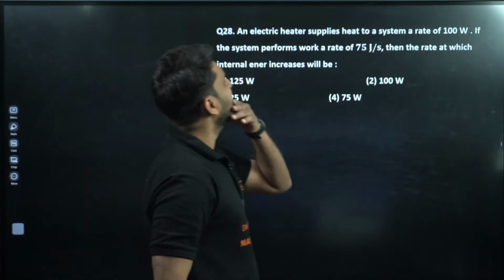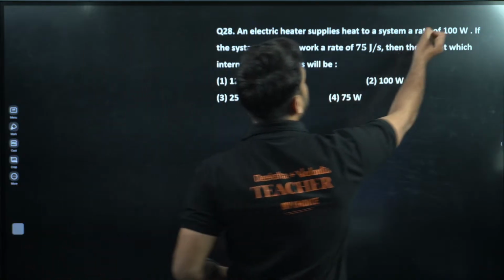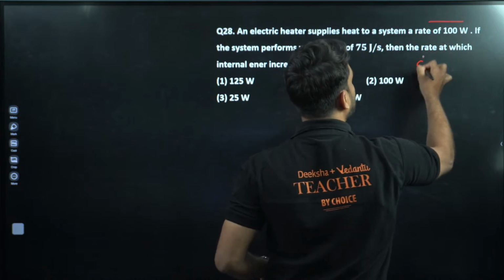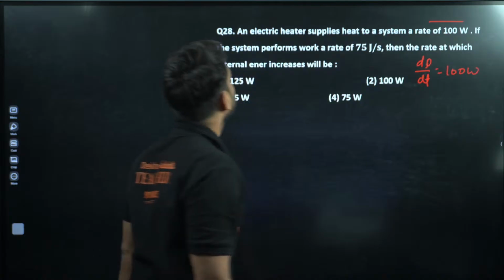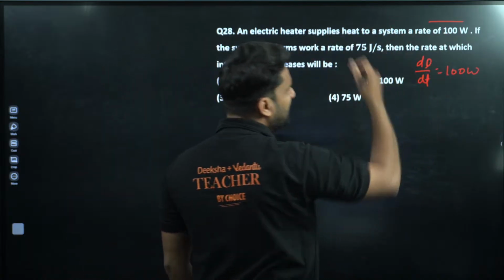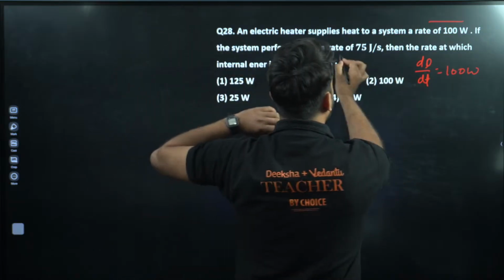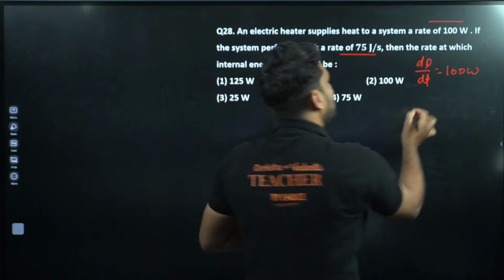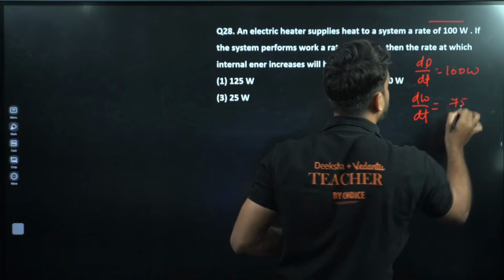An electric heater supplies heat to a system at a rate of 100 watt. So this is dQ by dt is equal to 100 watt. Electric heater supplies, sorry, this is dP by dt, so we can write dQ by dt, no problem. If the system performs work at 75 joule per second, it means that this is dW by dt, 75 joule.